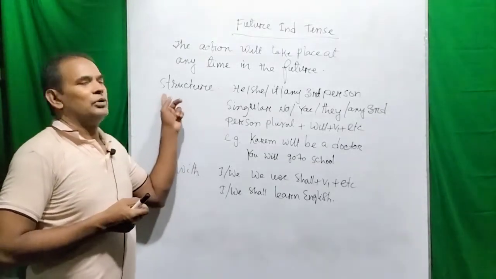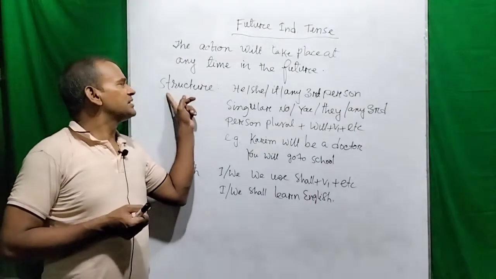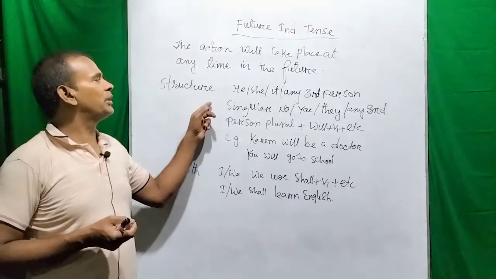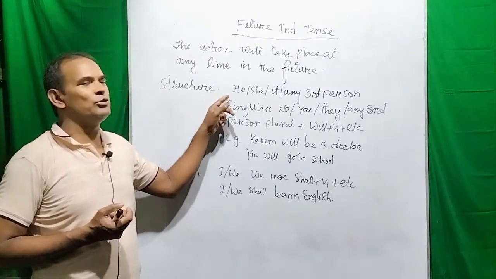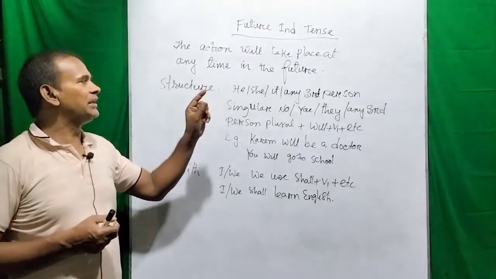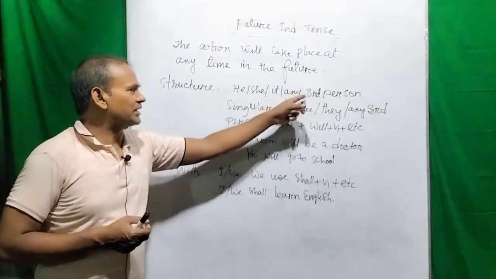Generally, while we are making sentences of the future indefinite tense, we should remember that we can use will plus v1 plus etc. with these subjects.